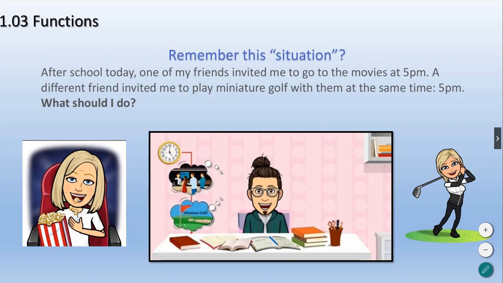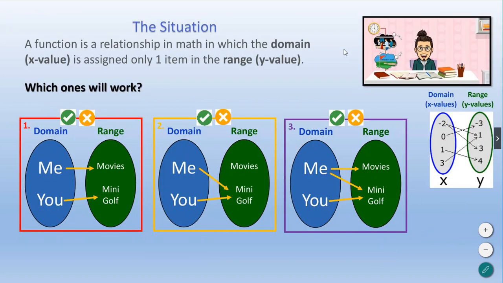So this is somewhat related to the idea of functions. Let me illustrate what I mean. A function is simply a relationship in math in which the domain, which you're going to see here on the board, is on my left side, and the range is on the right. So each domain value, or x value, is assigned only one item in the range. In other words, I'm assigned to one item.